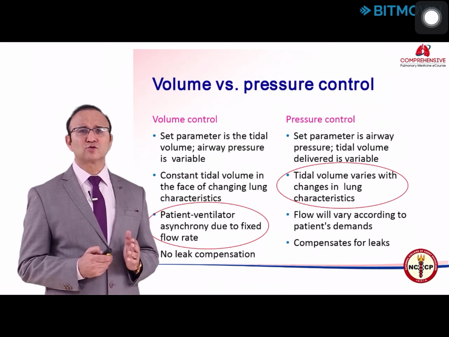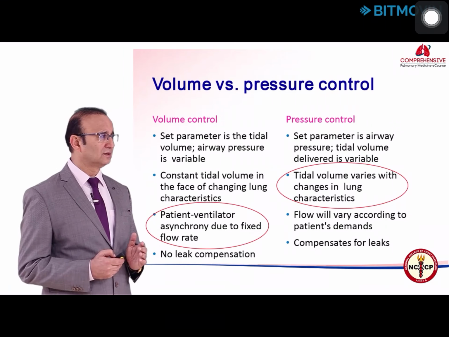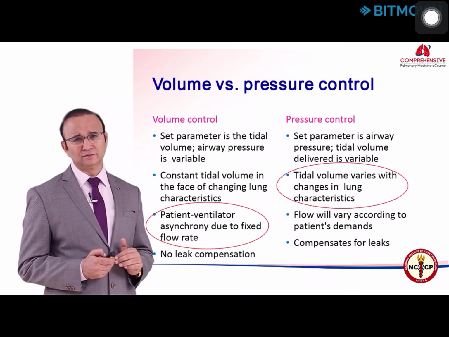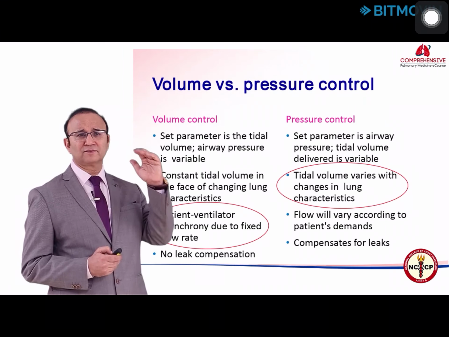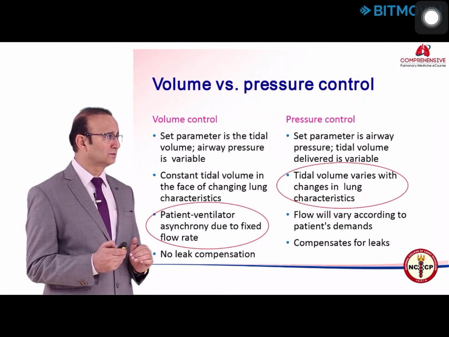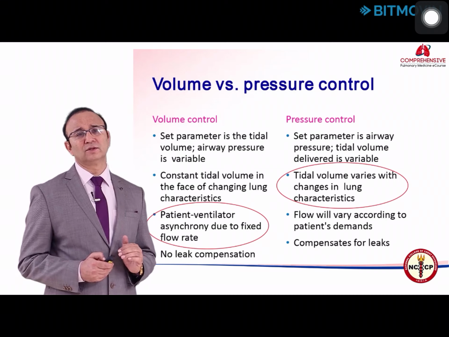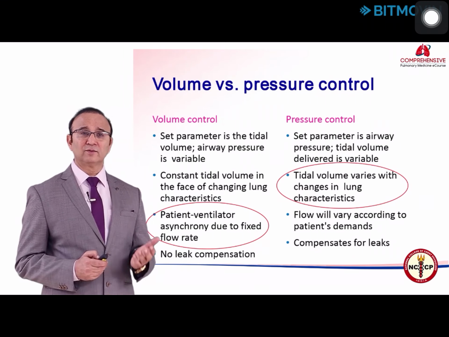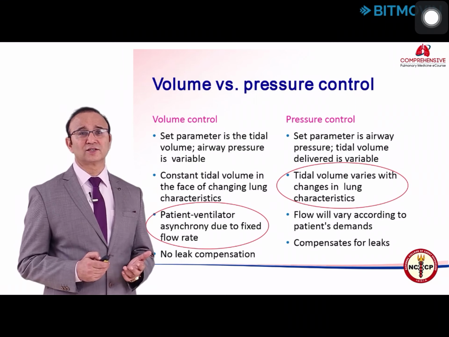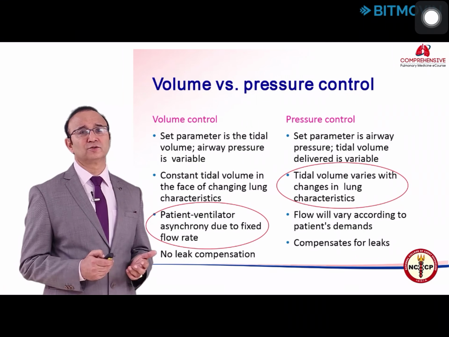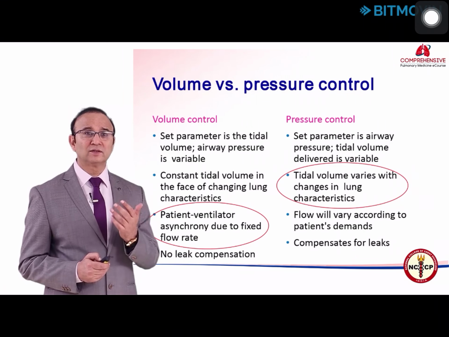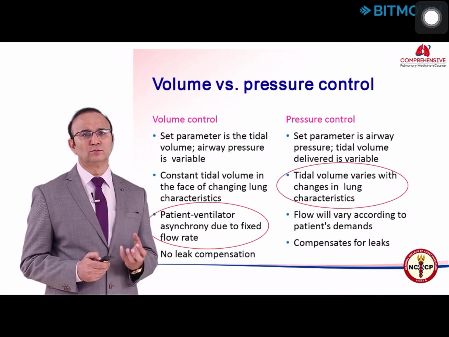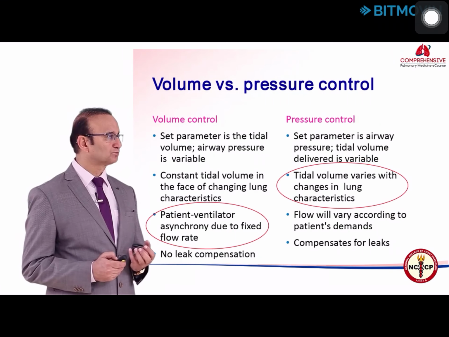In a pressure control breath or a pressure preset breath, you set the airway pressure, the inspiratory pressure, like 15 centimeter or 20 centimeter of water. Tidal volume delivered will vary. It will depend on the airway resistance, the compliance of lung and chest wall, and the inspiratory pressure you are giving to this patient. That will determine how much volume the patient will get.